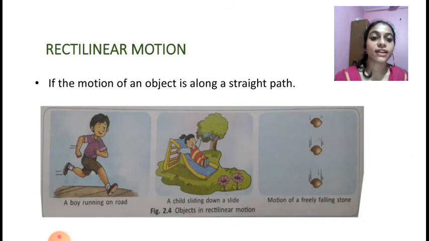First thing is rectilinear motion. If the motion of an object is along a straight path, then the motion is called rectilinear motion. For example, a boy running on a road, a child sliding down a slide, motion of a freely falling stone. All these are examples of rectilinear motion. If an object moves along a straight path, the motion is known as rectilinear motion.